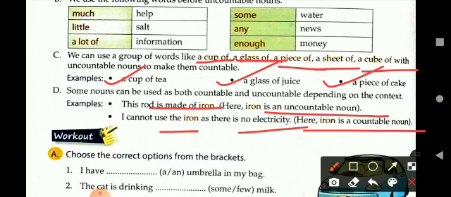So, in this way, we have understood that countable nouns are those that can be counted, and we always use the question how many to know whether it is countable or uncountable. And with uncountable nouns that cannot be counted, we always use the question how much with them to get the answer that it is an uncountable noun.